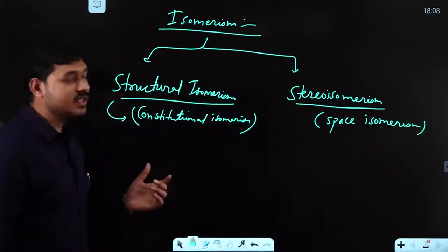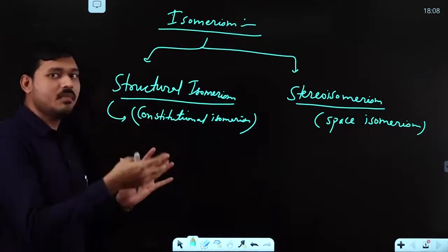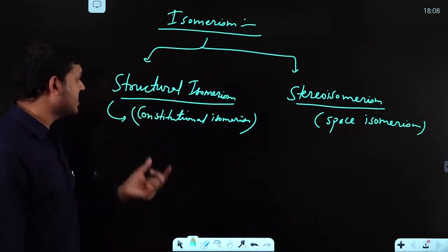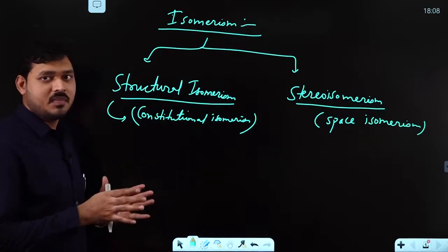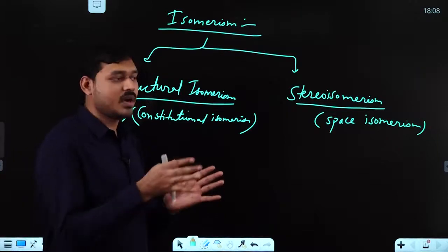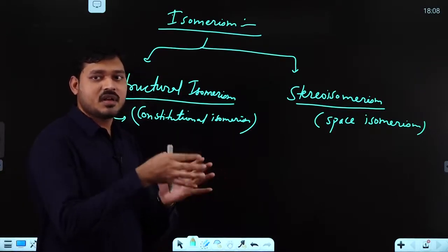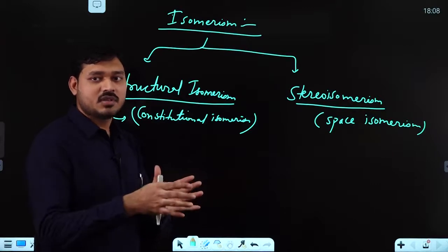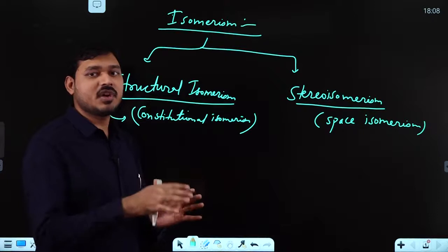Now you need to understand that whatever the name is, that will be different. When you say structural isomerism, there will be a change in the structure, a change in the connectivity of the atoms. One atom is connected with carbon in one structure, and in another structure the atom is connected with oxygen. Similarly there will be a change in the structure due to connectivity of atoms.